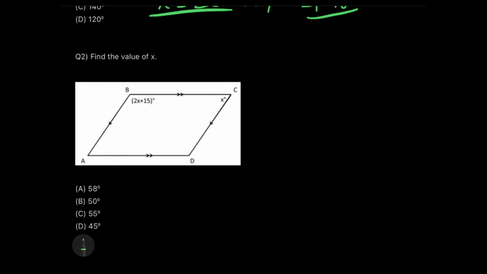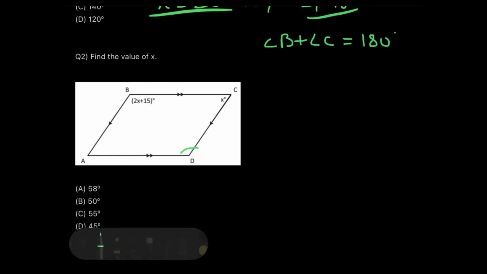Okay, so we have learned that in the case of a parallelogram, the opposite sides are equal and the opposite angles are also equal. So the opposite angles are equal, that means angle B and angle D will be equal, but I don't need angle D, I need the value of x. Now, do you remember that the adjacent angles are supplementary to each other? Of course they are, okay? So that means angle B plus angle C will give me 180 degrees.